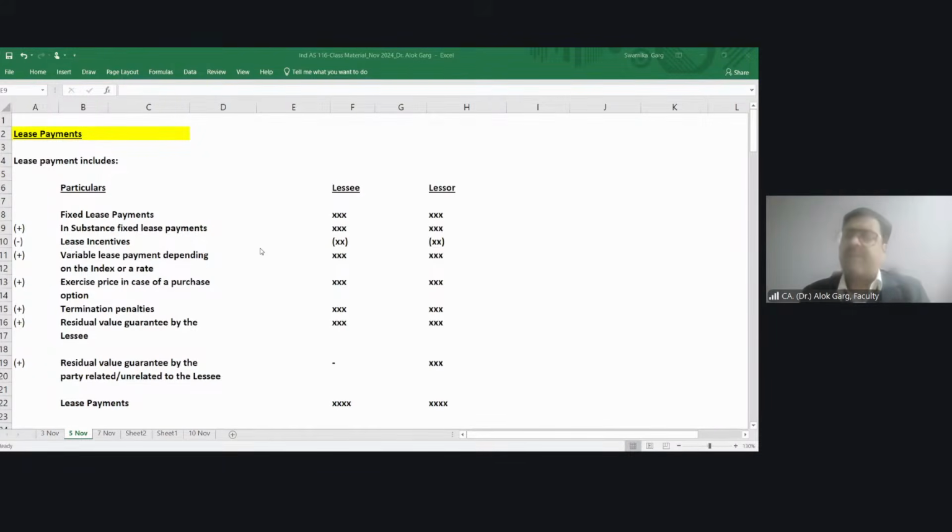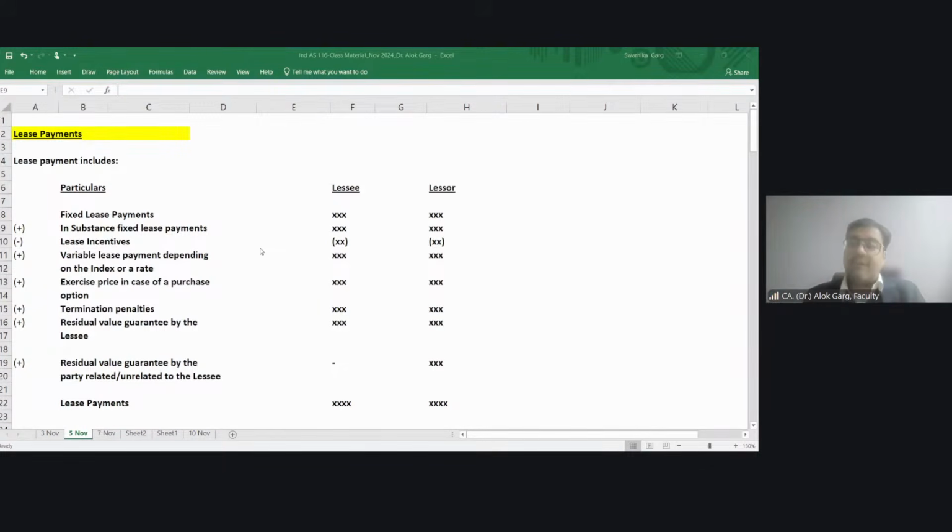Second example could be, for example, there is a lease contract and there is no fixed payment. But the arrangement is like that only. The arrangement says that the lessee has to pay a rental equivalent to 10 rupees per quantity produced.